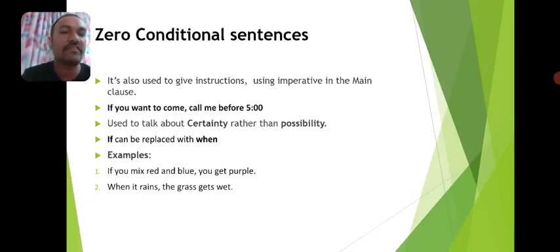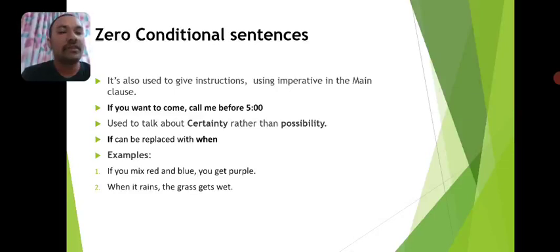So here in this example, we replaced the conjunction if with the word when. But the sentence is the same, so there is no difference in meaning. When it rains, the grass gets wet. So every time it rains, if there is grass, the grass gets wet. So this is zero conditional sentence.